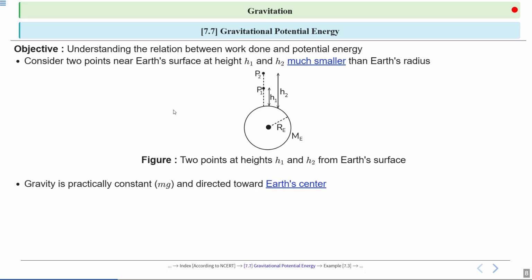At these heights, gravity can be considered practically constant, represented by the force mg, where m is the mass of the object and small g is the acceleration due to gravity. This force is always directed toward the Earth's center, which is important for understanding how potential energy changes.